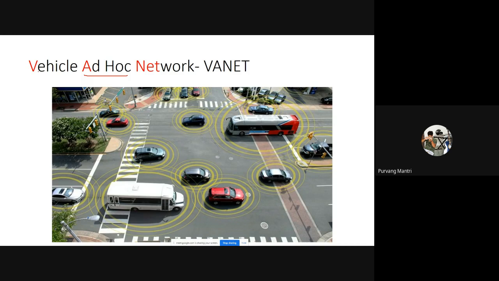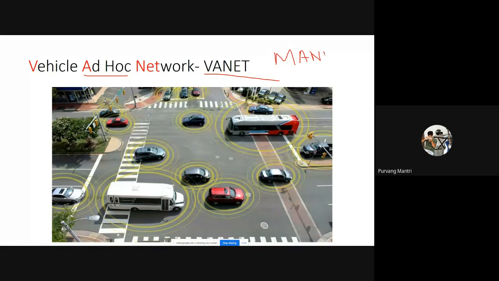Up till now we were talking about in-vehicle communication, now we are talking about vehicle to vehicle communication. To transmit the data of one vehicle to another, for the purpose of autopilot or autonomous vehicles, we need some sort of communication network, and that is VANET, vehicle ad hoc network. VANET is an inspiration of MANET.